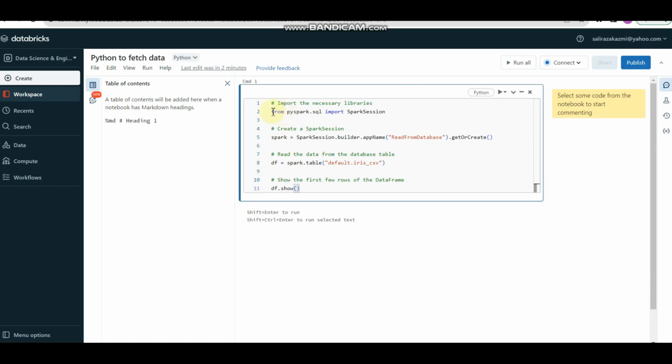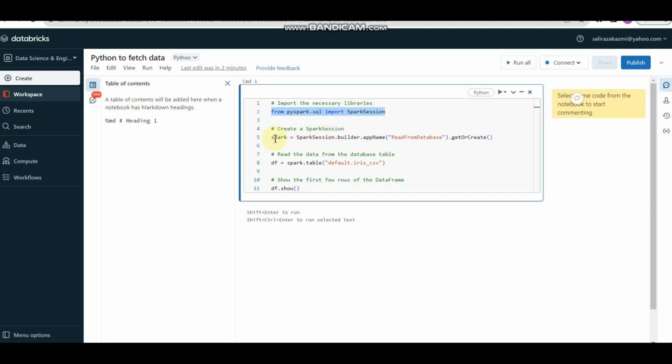and let me give you an overview. I am going to create a Spark session here. For that I am going to import the necessary libraries, which are already supported, so we don't need to install them here. We don't need to pip install for this Spark session.